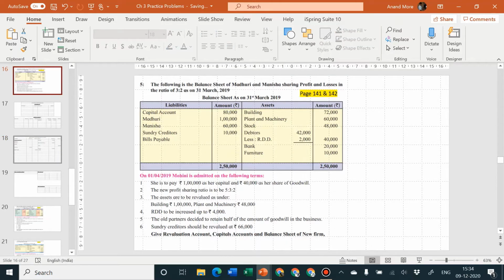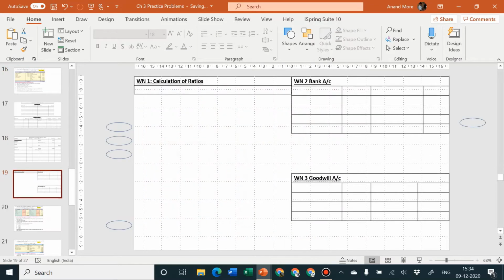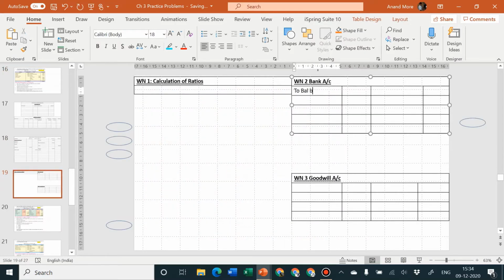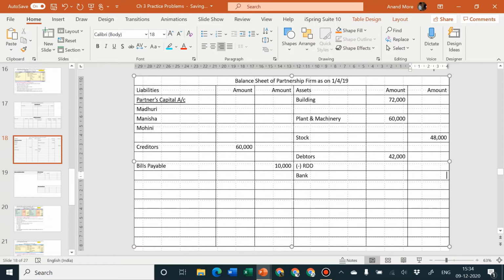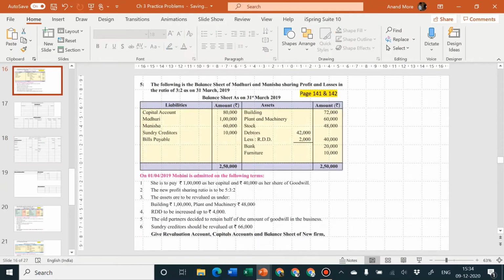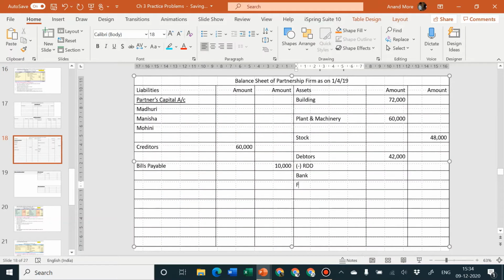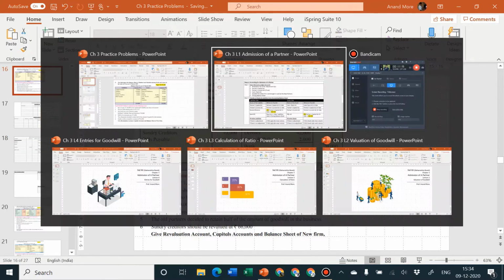Then bank 20,000, we have prepared a separate bank account. We'll write there to balance brought down 20,000, and we'll also write bank in the balance sheet asset side, but the amount we are going to keep pending. When we close the bank account, at that time the closing balance can be calculated by us, that we are going to put here. Okay, so bank is complete. Next one is furniture 10,000. There is no adjustment, so directly outer column furniture 10,000.